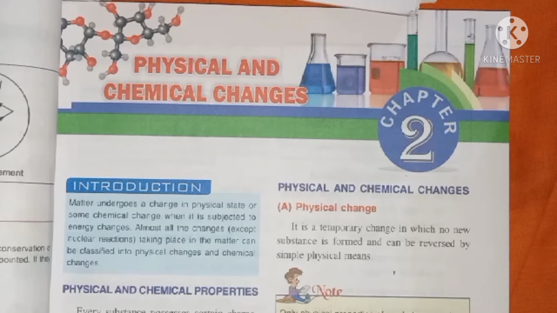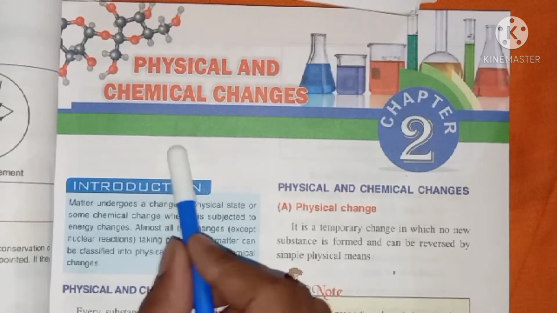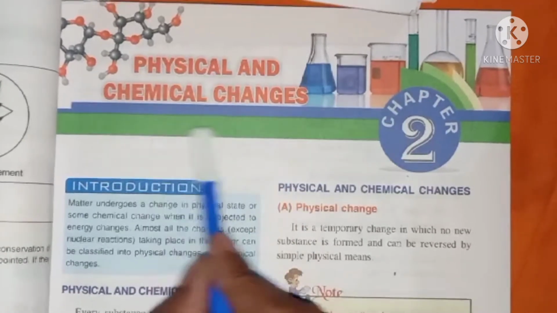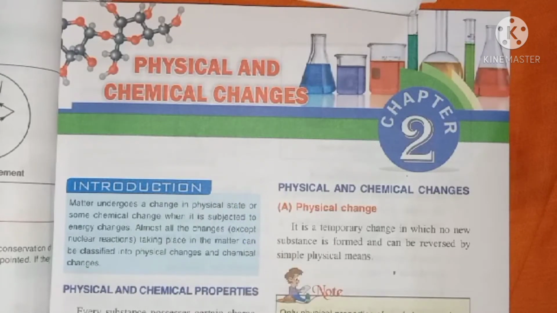So, students, today we're going to start our second chapter in chemistry. On page number 27, you can see the heading is given: physical change and chemical change. You have already studied about chemical changes in your previous classes. So today again we're going to revise and learn about physical and chemical changes.